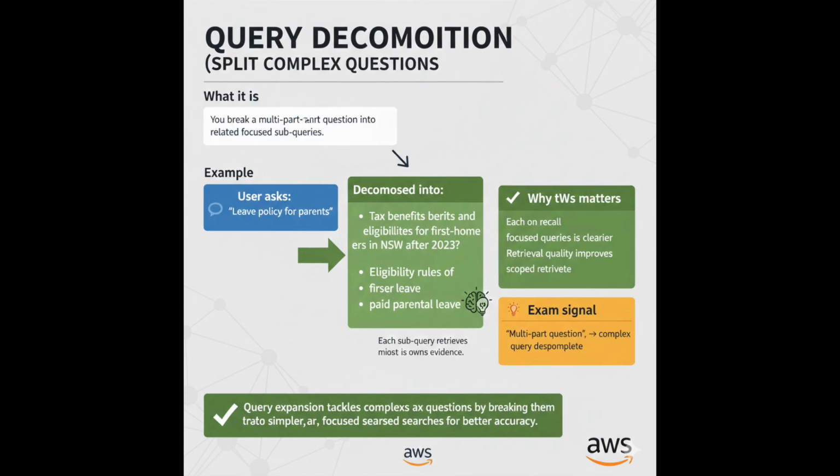3. Query decomposition, split complex questions. What it is: you break a multi-part question into multiple focused subqueries. Example, user asks, "What are the tax benefits and eligibility rules for first home buyers in NSW after 2023?" Decomposed into 1. Tax benefits for first home buyers in NSW after 2023. 2. Eligibility rules for first home buyers in NSW after 2023. Each subquery retrieves its own evidence.